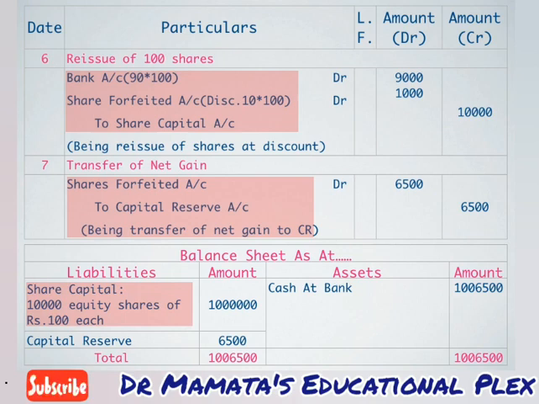of rupees 10 each. Now capital reserve is always written on the liability side, so we can understand that capital reserve is 6,500. And if we go through our journal entries and total our bank account, the total of the bank account comes to 10 lakhs 6,500 rupees.